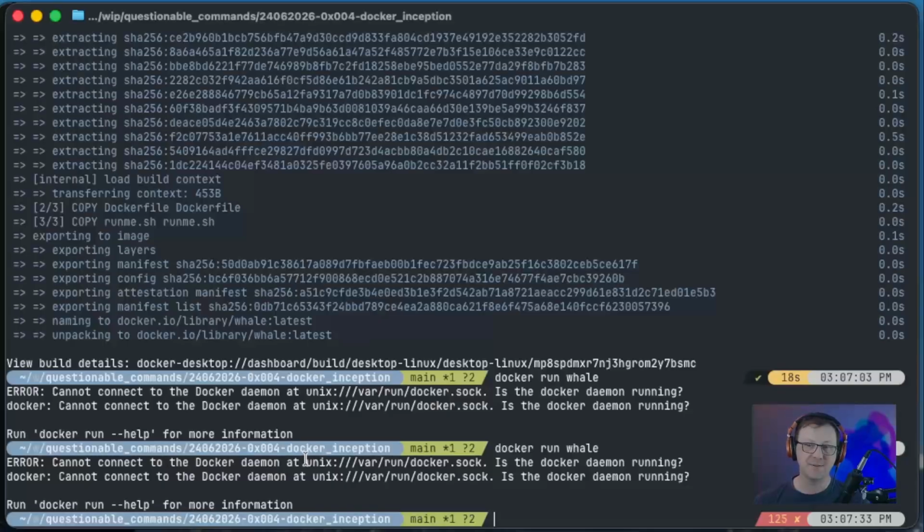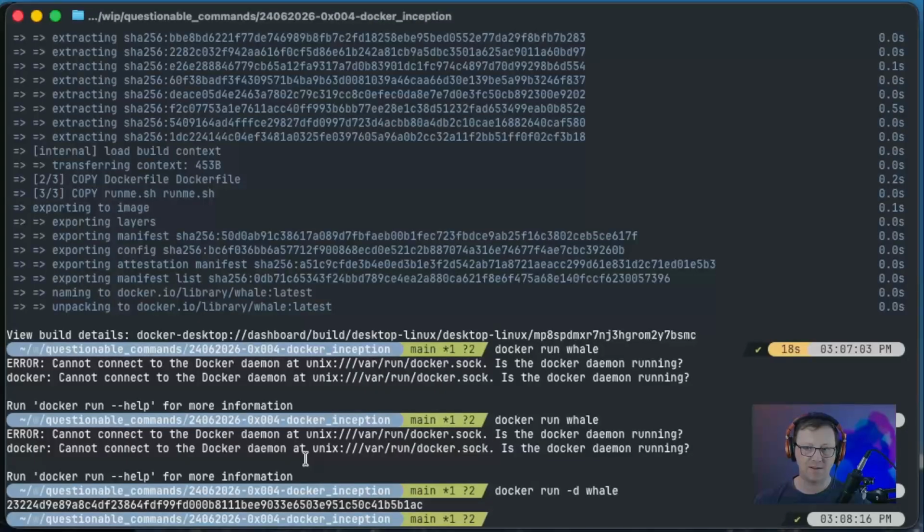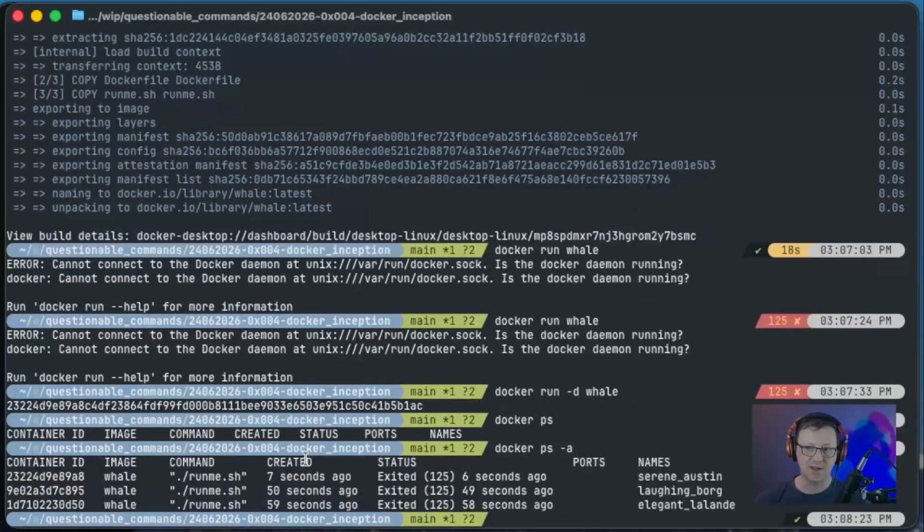Let's see if we still get this message when I do -d for detached. docker run -d. No message. docker ps, ps -a. Yes. Okay. So this message is actually coming from inside. It's coming from inside the whale. All right. So this message is coming from the Docker instance inside of the Docker and Docker container. This is getting very confusing to talk about very quickly. I trust you understand what I mean.